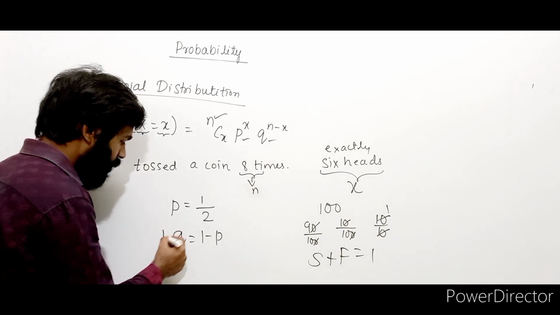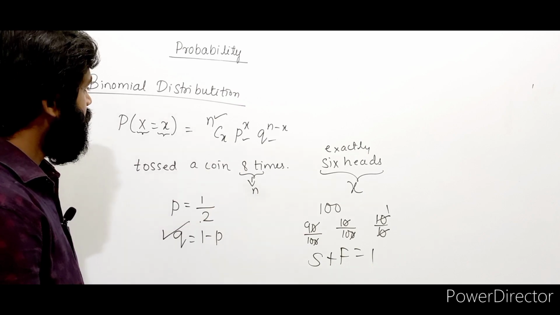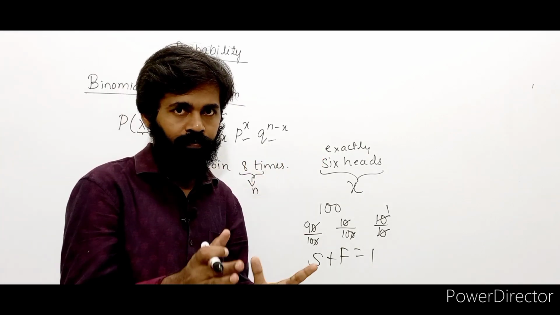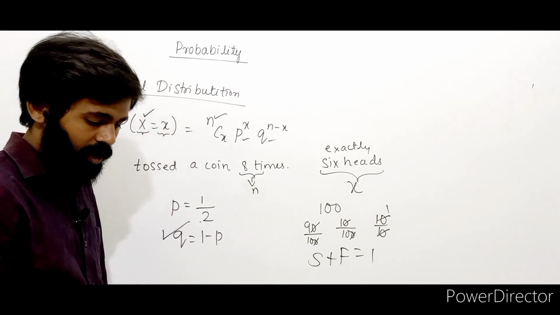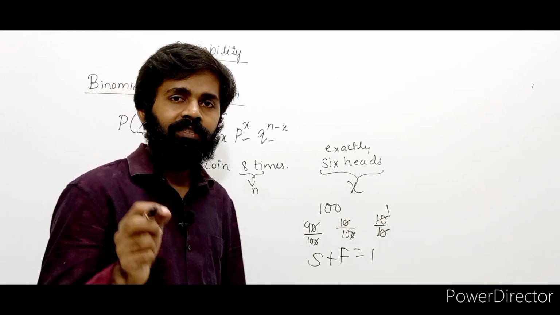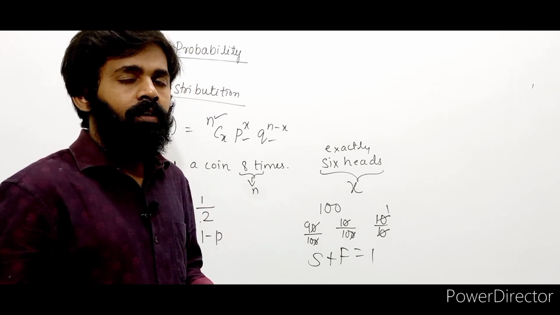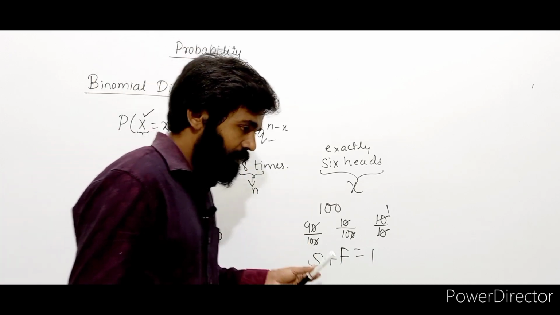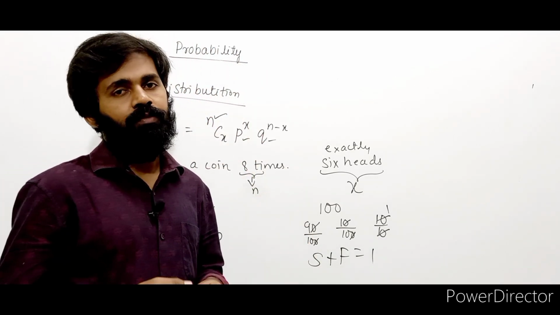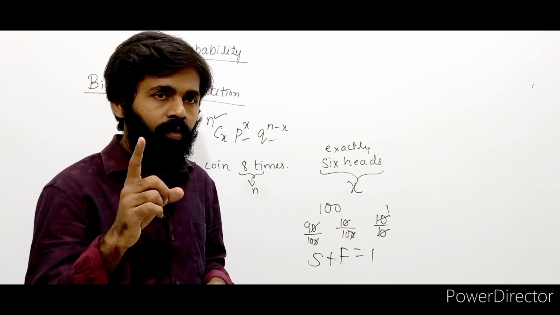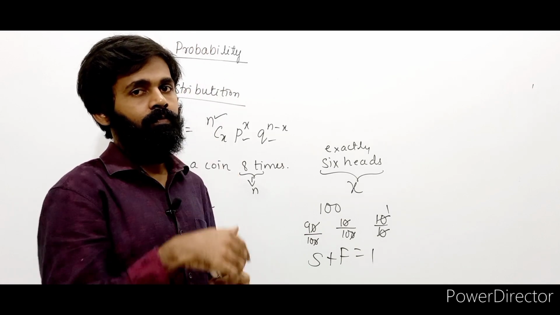Right. Now that's about the formula of binomial distribution and what the elements mean. Here x is called what? I can call it the random variable. What is meant by random variable? See, in the case of binomial distribution, we are counting the number of heads here.